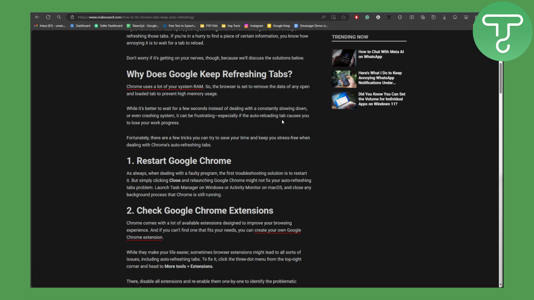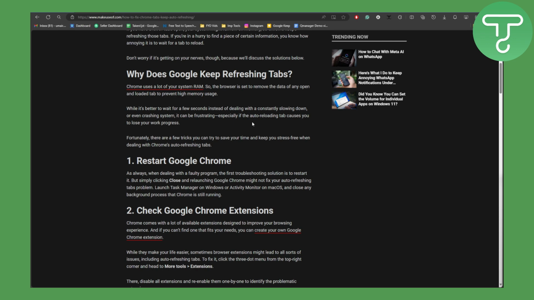Alright, so why they are auto refreshing, that could be due to some glitch inside Google Chrome. Sometimes maybe due to some network errors or some cookie related issue. Some data is not stored properly, or maybe your Chrome was not closed properly. That might be causing this issue. Now to fix it, you can simply restart your Chrome.